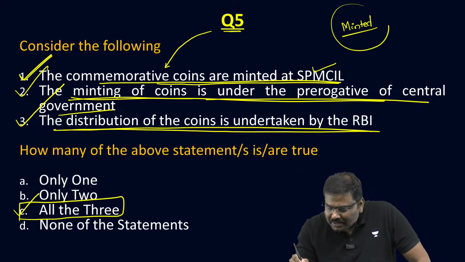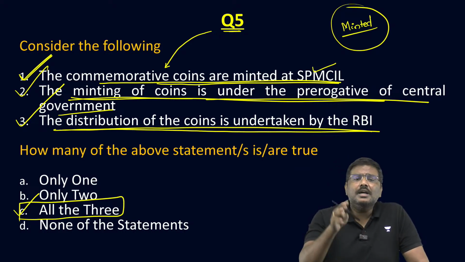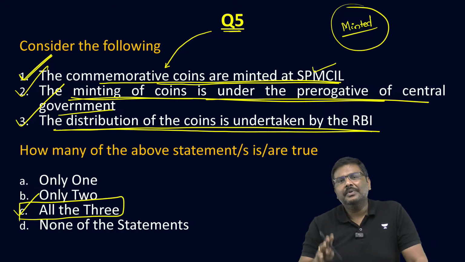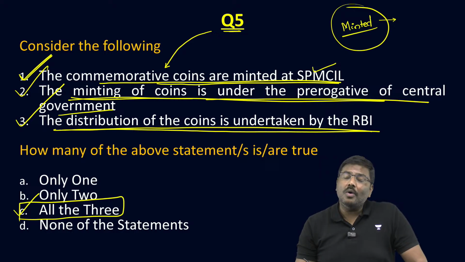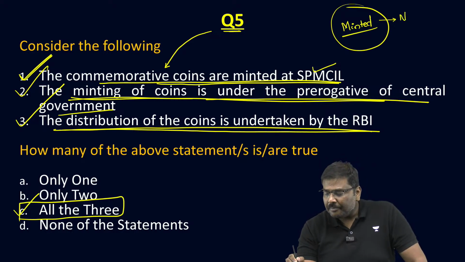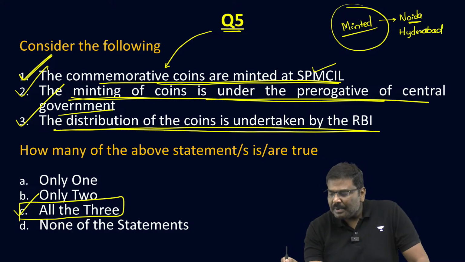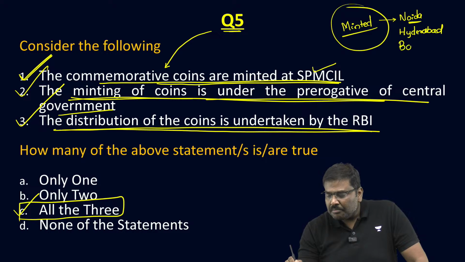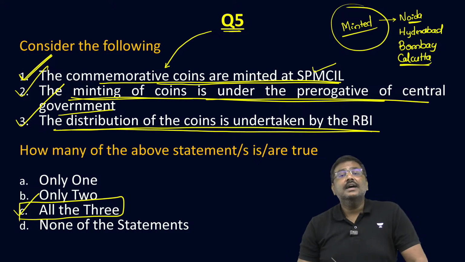Now come to this question that I asked earlier. Many of you have given the right option. Some of you have given a wrong answer. Let me tell you. The places where the coins are minted are Noida. Remember this. One is Noida. Second one is Hyderabad. Third one is Bombay. And the fourth one is Calcutta. Is it okay? Fourth one is Calcutta.